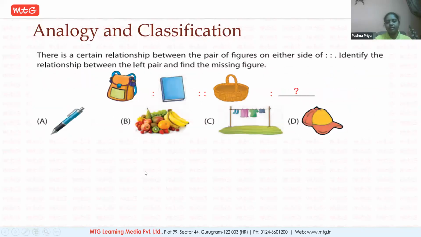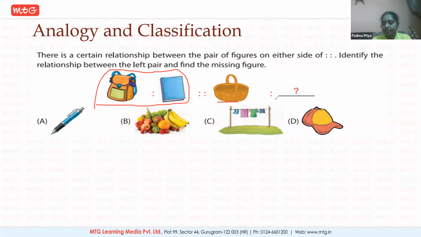Analogy and classification. As I've said, analogy and classification is something where you correlate between the objects or items and sort out which is completely different. So that is where you do the analogy and classification. Here is an example. Here they have correlated two items, bag and book. Bag and book are always correlated. Why? Because the book goes into a bag.